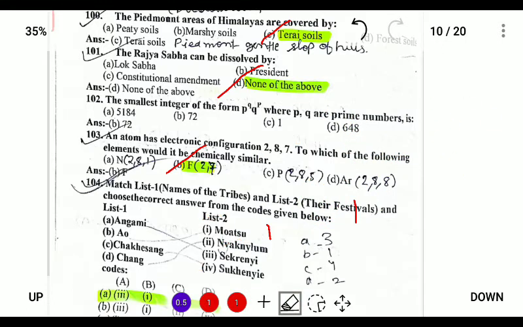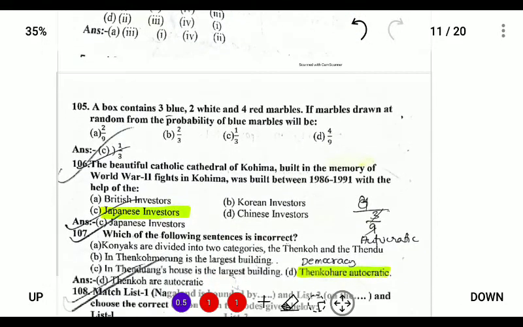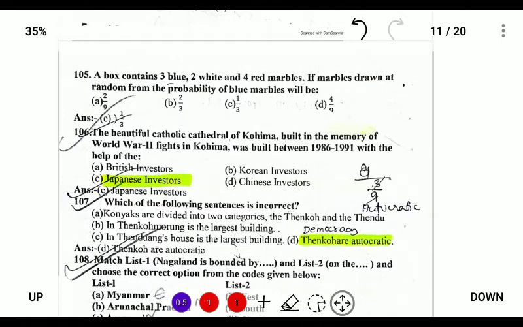Next, match the following festivals. The Angamis will be celebrating Sekrenyi. The festival of the Angami and Chakhesang are somewhat similar. However, in the second letter for Angamis it is Sekrenyi, and for Chakhesang it will be Sukrenye. And for Aos it will be Moatsu, and for Chang it will be Naknyulem. So the correct option is 3412.